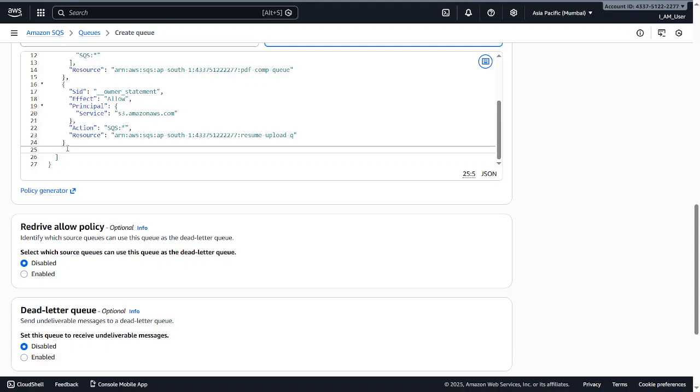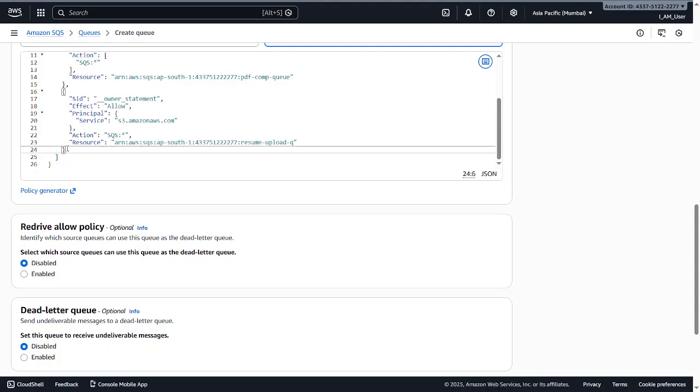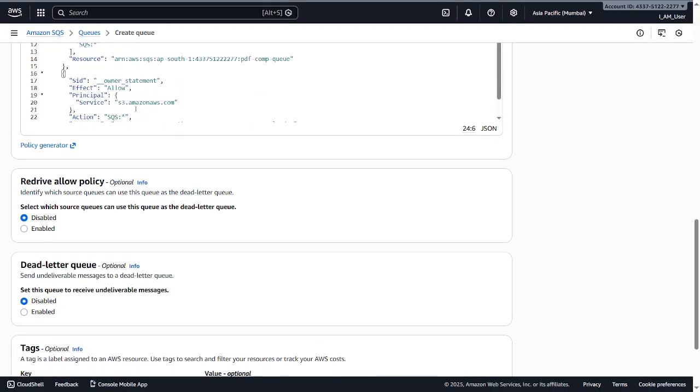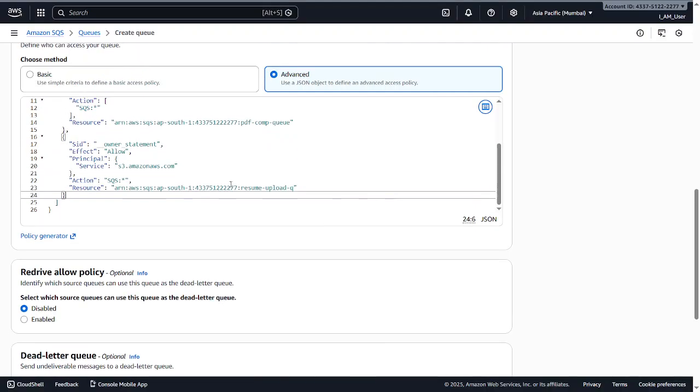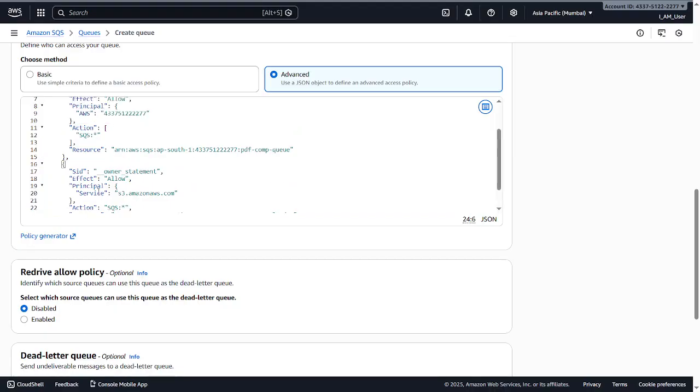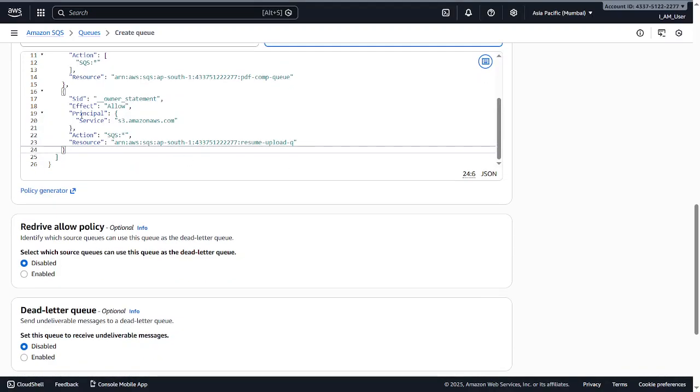So now this thing is done. Here you should add this field, the owner statement, and this field where you allow the S3 service to trigger our queue, and the resources are the same queue and all these things. And you just need to add this principal as service and these things. That's all, nothing more than that.